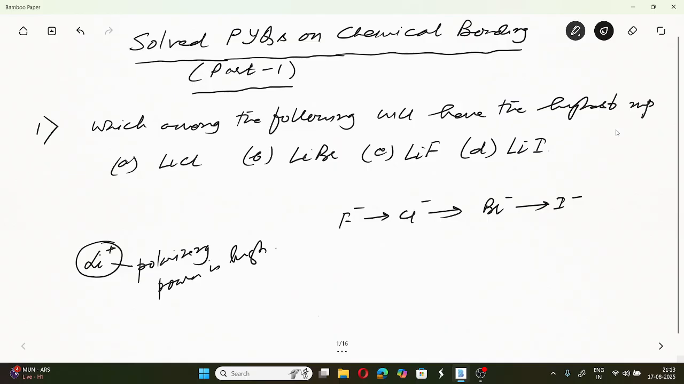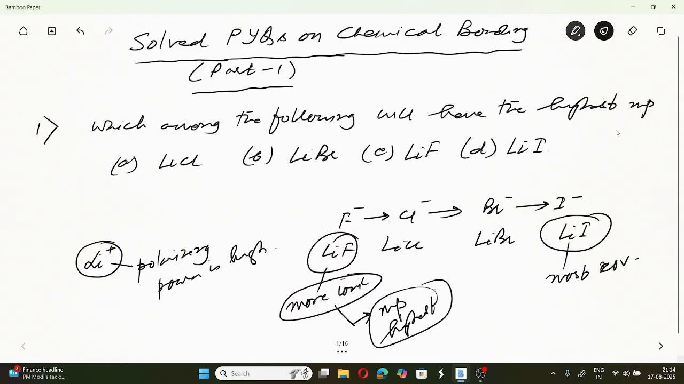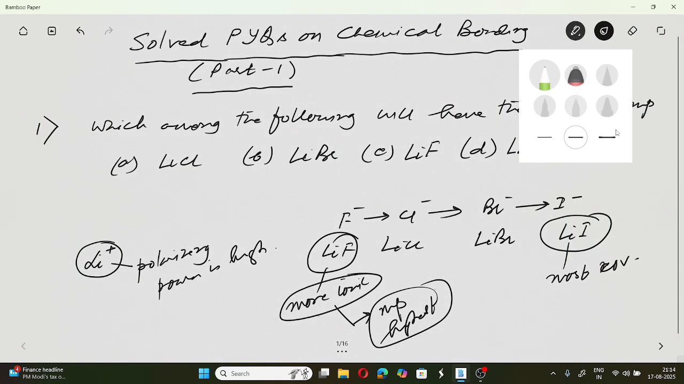So naturally, the covalent character will increase from lithium fluoride to lithium chloride to lithium bromide to lithium iodide. So lithium iodide will be most covalent, and lithium fluoride will be least covalent, or most ionic. If it is most ionic, then its melting point will be the highest. So naturally, the answer should be lithium fluoride. It should have the highest melting point. So this is the answer.